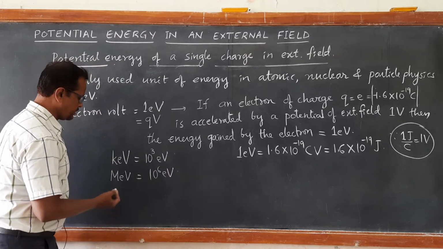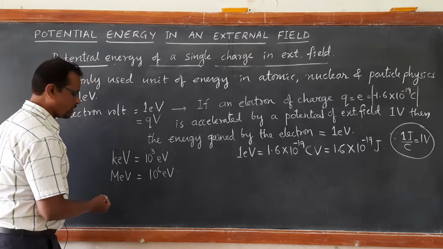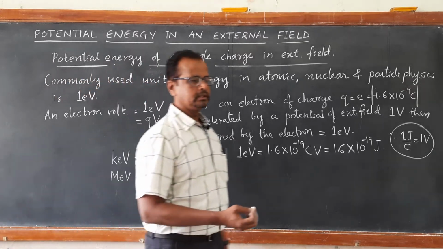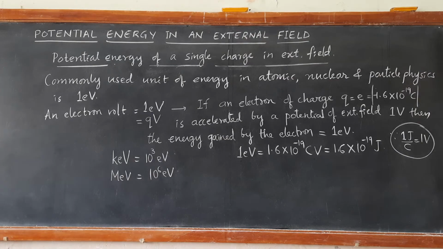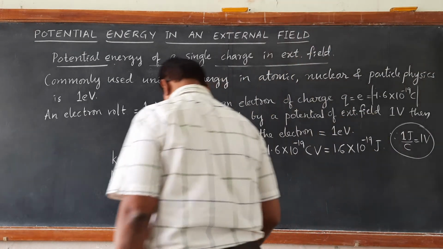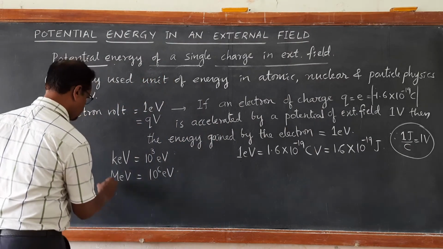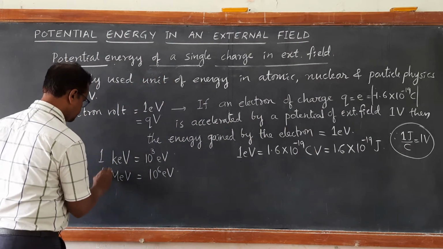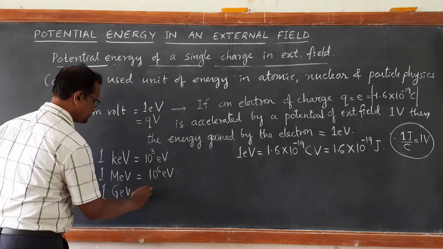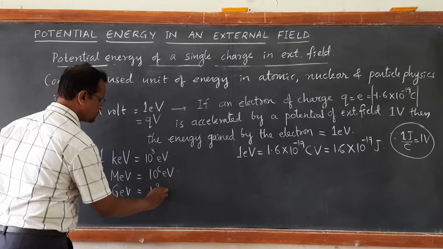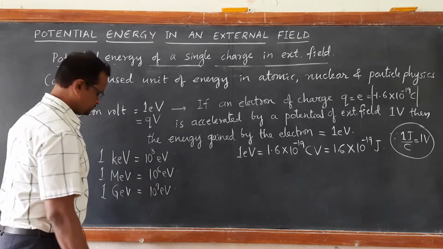In the same way, 1 giga electron volt, GeV, is equal to 10 raised to 9 eV.